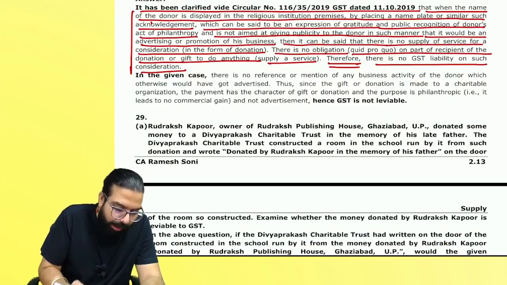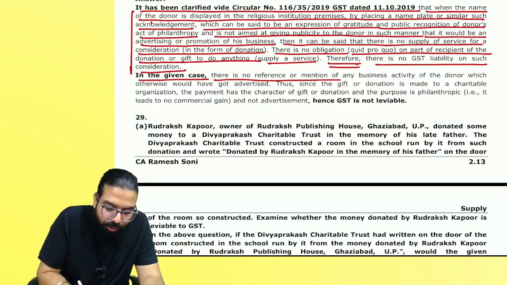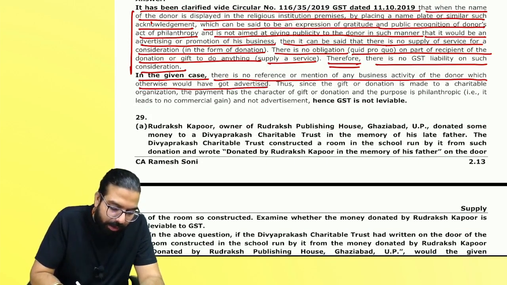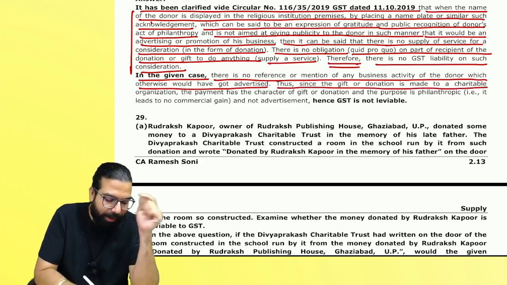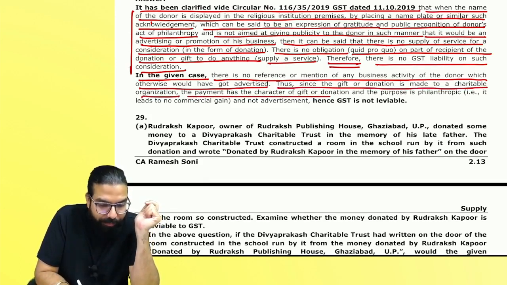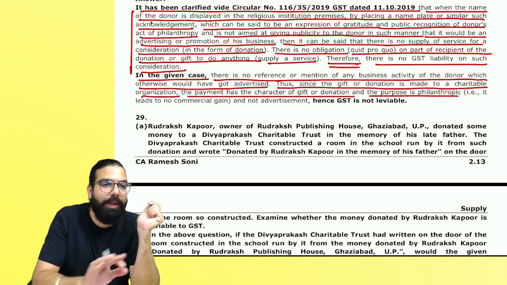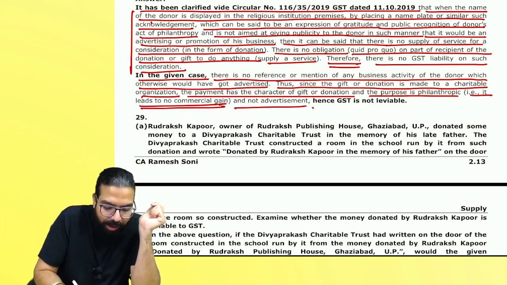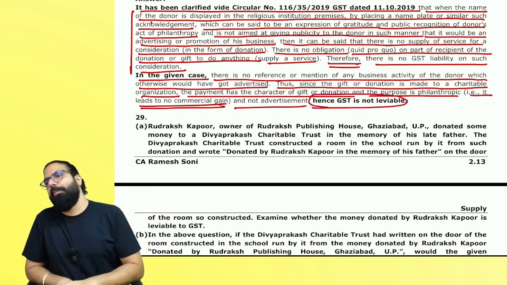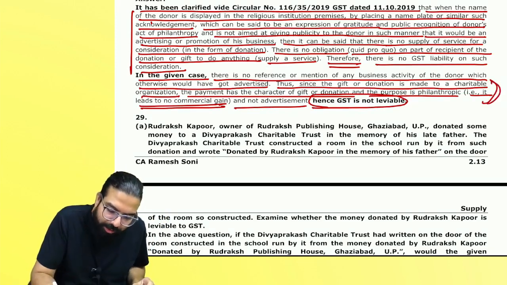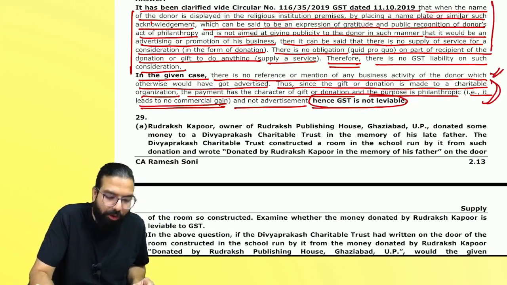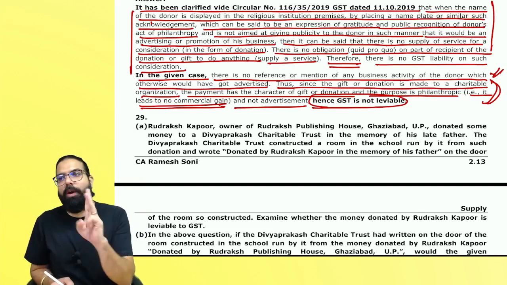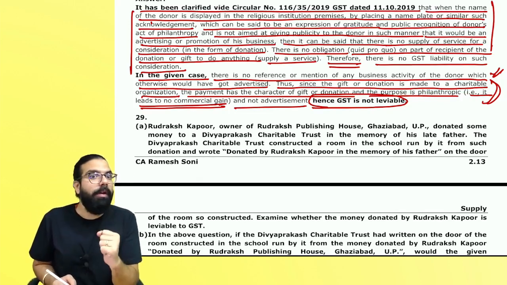This is the law. Now, in the given case, there is no reference or mention of the business activity of the donor that would get advertised. Thus, since the gift is made to a charitable organization, the payment has the characteristic of a gift or donation, the purpose is philanthropic, and there has been no advertisement, that is, no commercial gain. Now the conclusion: GST is not leviable. So the last line which came was the conclusion. This was your observation and this was your law. Are we clear, everyone? Can I go ahead? If I had told you to write it, you would have got 1 out of 3. But you have to learn to get 3 out of 3.